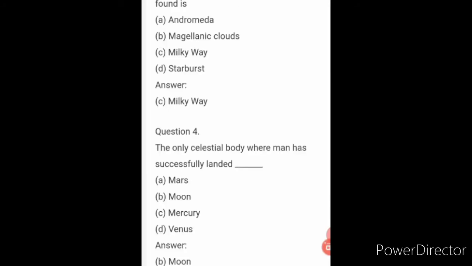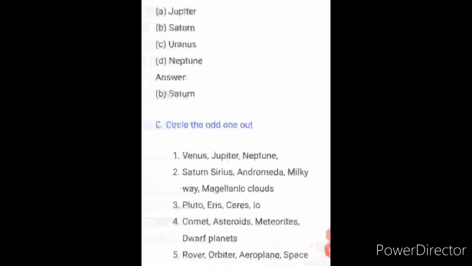Milky Way. Fourth one, the only celestial body where man has successfully landed is the moon. Yes, answer is moon. Next one, which of the following planets can float on water? Which planet can float on water? Answer is Saturn.